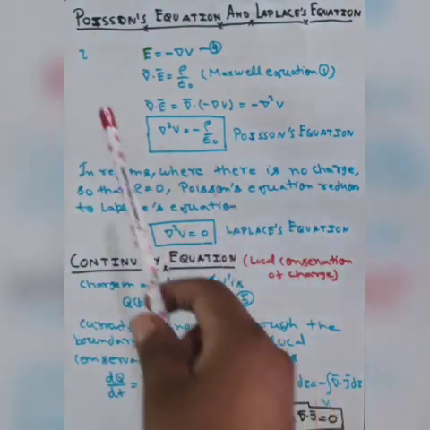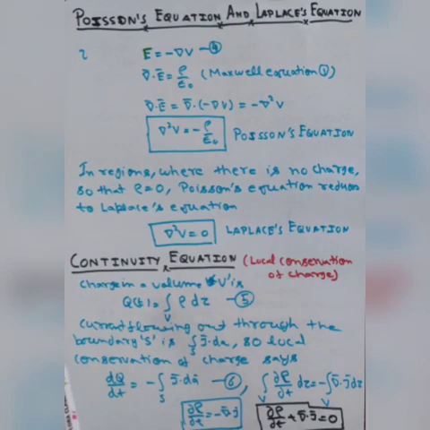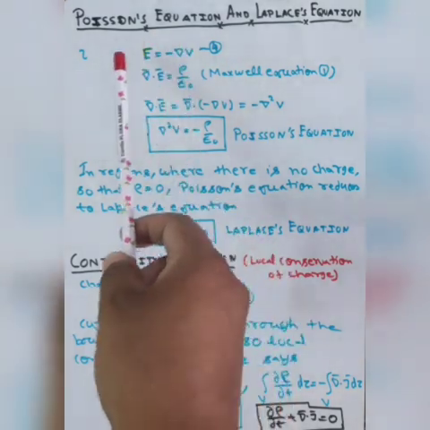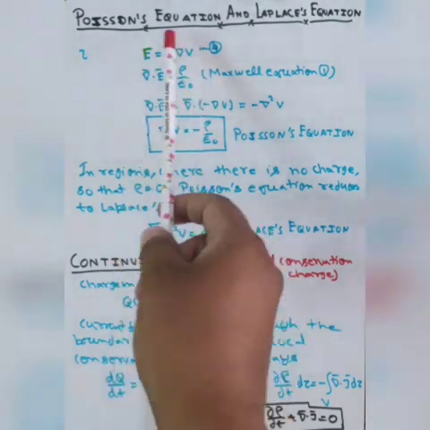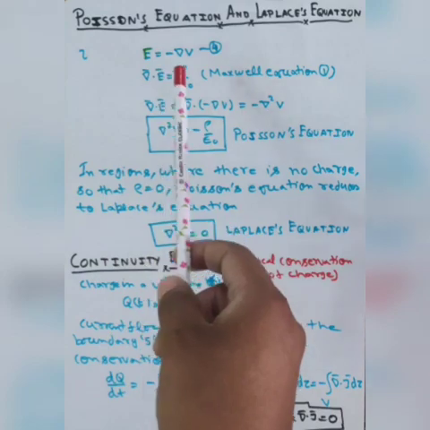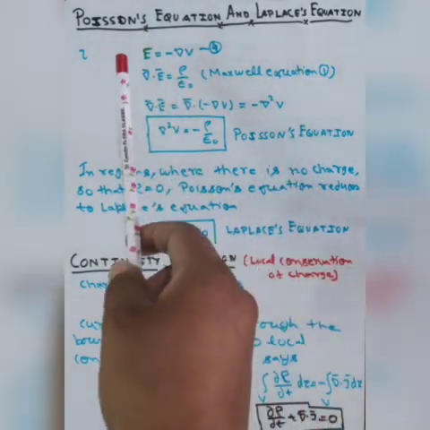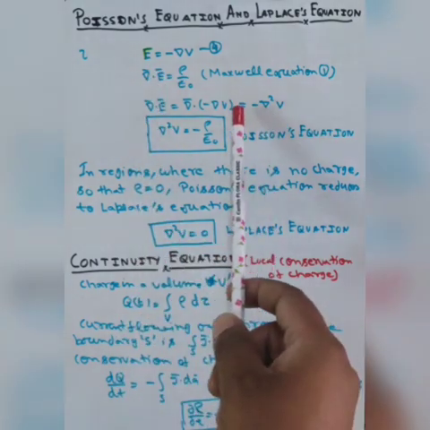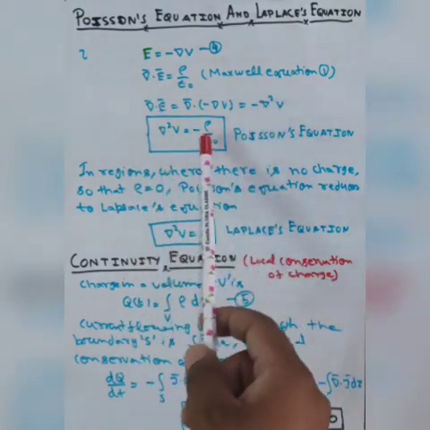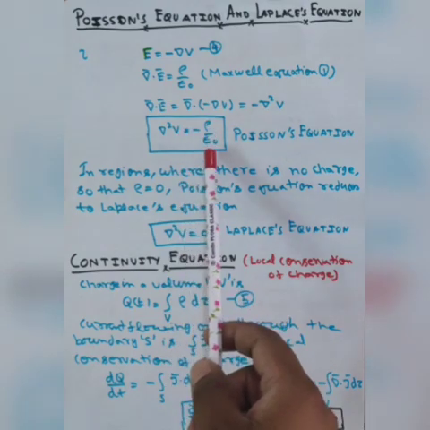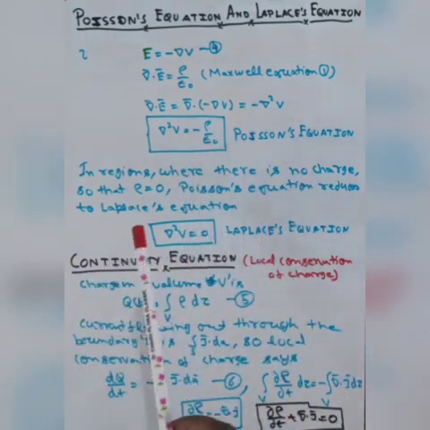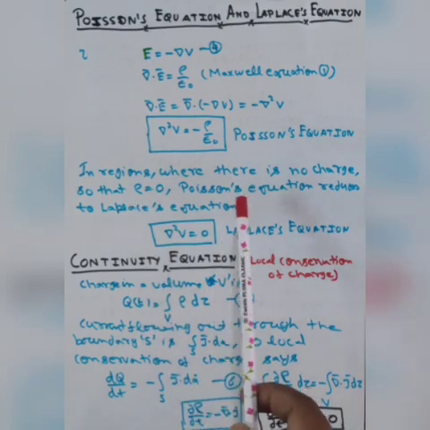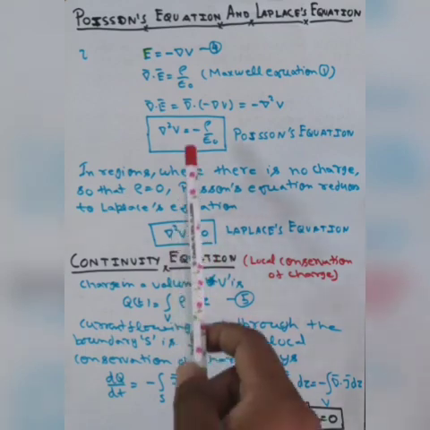In this slide, we will discuss the Poisson equation, Laplace equation and continuity equation. In the Laplace equation, you know the relation between the electric field and the potential. You know very well, the gradient of the potential in the negative direction is known as the electric field. And from Maxwell equation 1, we put the value of the electric field in the first Maxwell equation, and you will get this one, which is del square V is equal to minus rho by epsilon 0, known as the Poisson equation. But in any region, suppose there is no charge, it means rho is equal to 0. The Poisson equation reduces to the Laplace equation, we can write del square V is equal to 0, known as the Laplace equation.